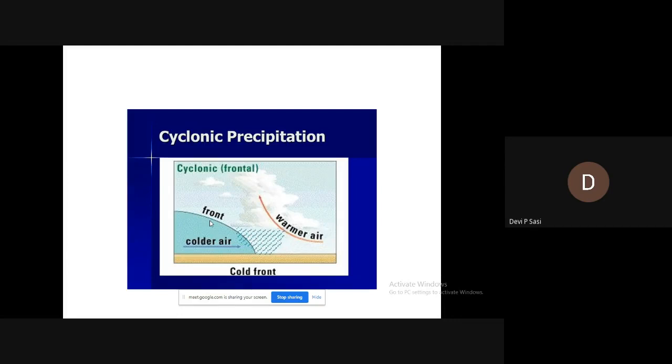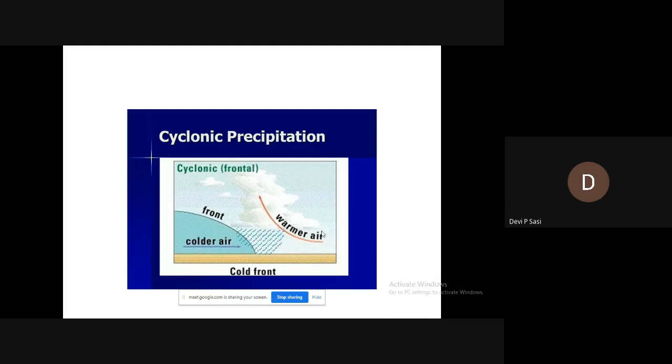If warmer air replaces colder air, it is a warm front. And if colder air replaces warmer air, it is a cold front. So a front is a surface which is separating warmer air and colder air.